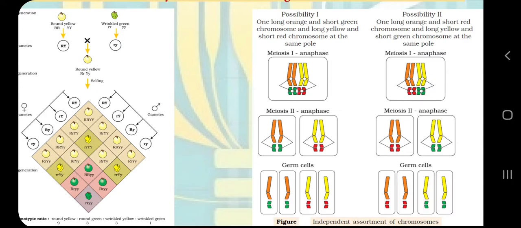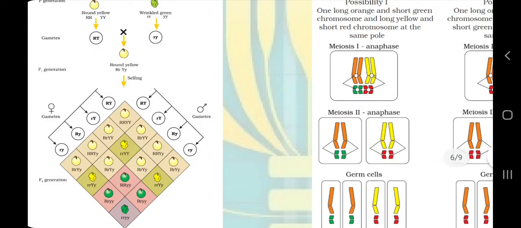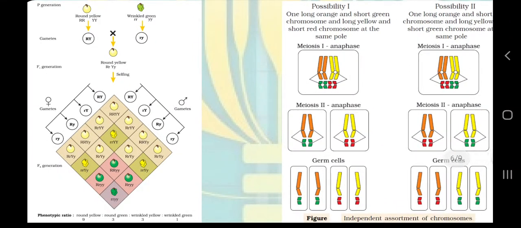See, if we look at the results of the Mendelian dihybrid cross, there was a 9:3:3:1 phenotypic ratio, or 1:1:1:1 genotypic ratio, and because of these ratios, Mendel concluded the law of independent assortment from the dihybrid cross. What was that law? That alleles of different characters, or alleles of different genes, assort independently from each other during gamete formation. Why do they assort independently of each other? Because they must be on different chromosomes, because the chromosomes also assort independently of each other in meiosis. So here we want to connect these two concepts.